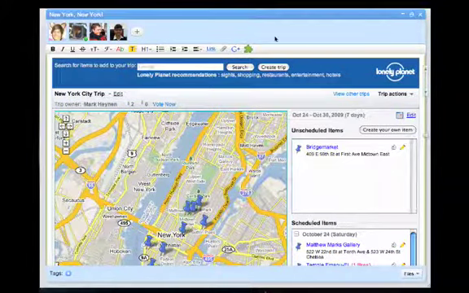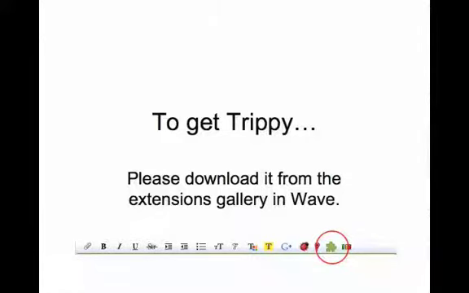So to go ahead and get Trippy, simply hit the extensions button and you'll get the gallery. Thank you very much.